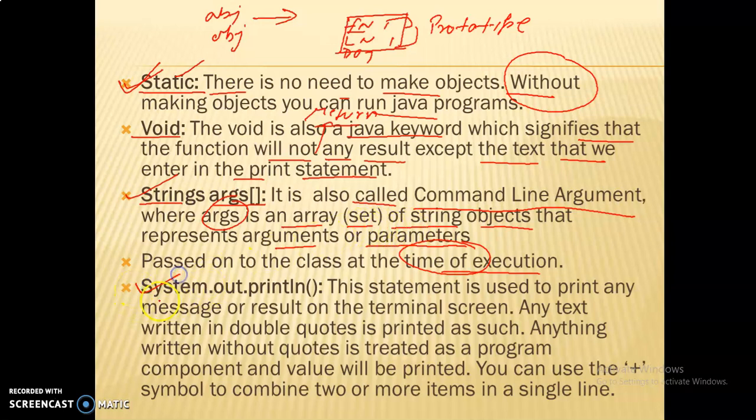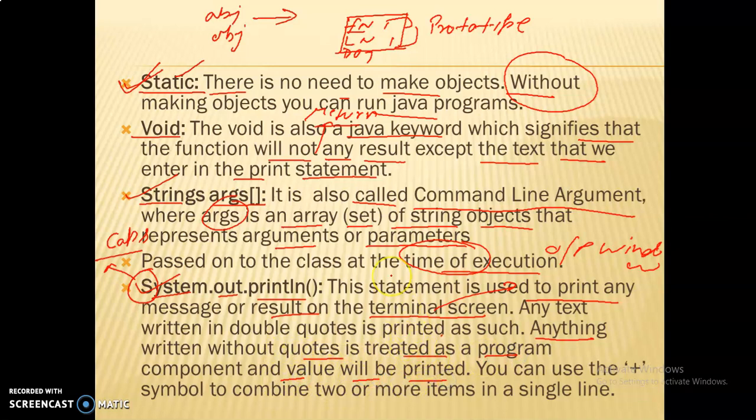Now come to the next, System.out.println. The S in System should be in capital letter, because Java is a very case sensitive language. This statement is used to print any message or result on the terminal screen. Terminal screen means the output window. Any text written in double quotes is printed as such, and anything written without quotes is treated as a program component and the value will be printed.